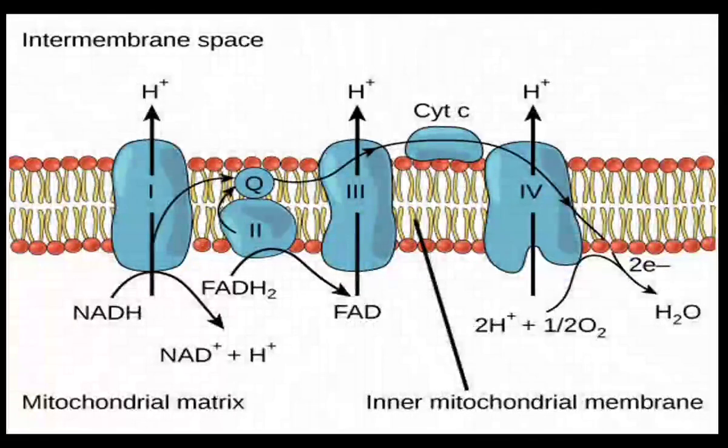This diagram shows the electron transport chain found on the inner membrane. This is the inner membrane of mitochondria. In the inner membrane of mitochondria, electron transport complexes are arranged. There are 4 electron transport chain complexes. This is 1, this is 2, this is 3 and this is 4. These 4 electron transport components are found arranged on the inner membrane.